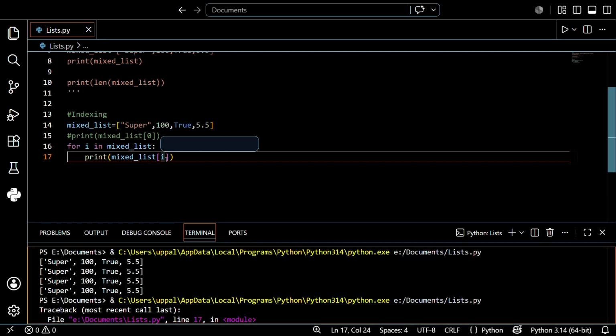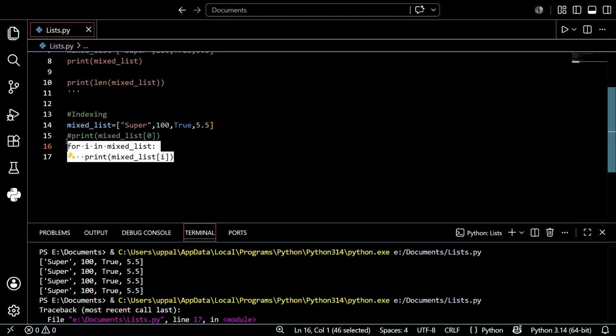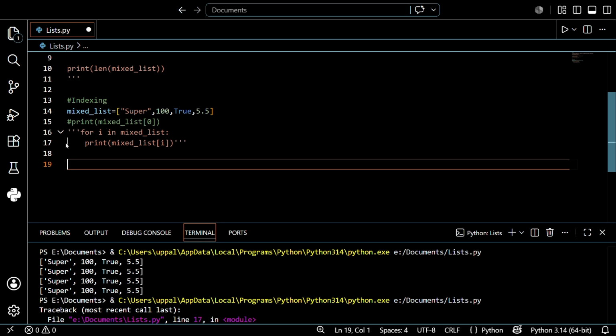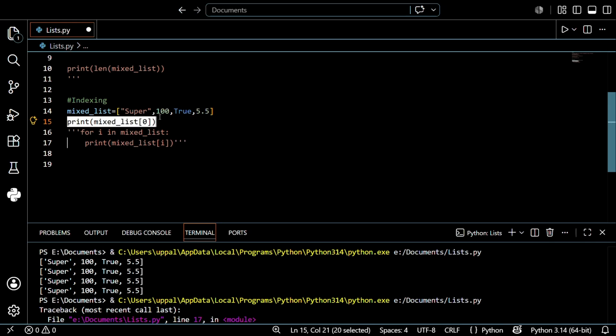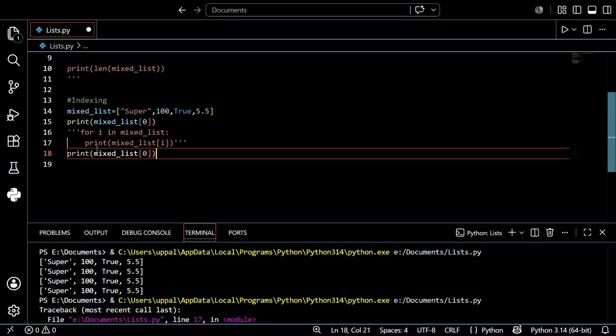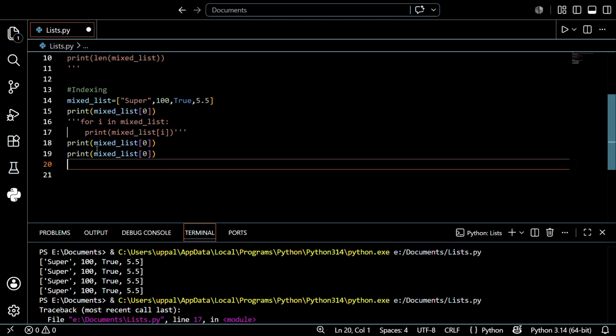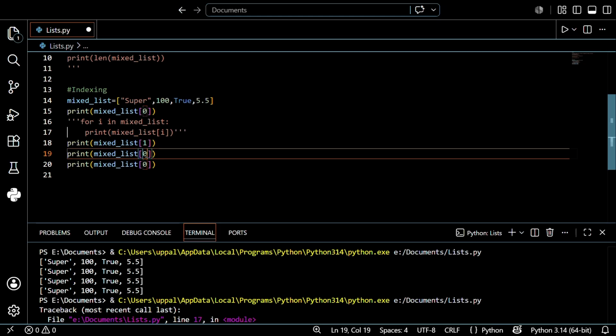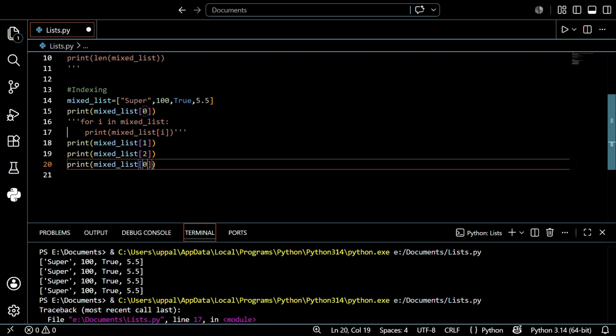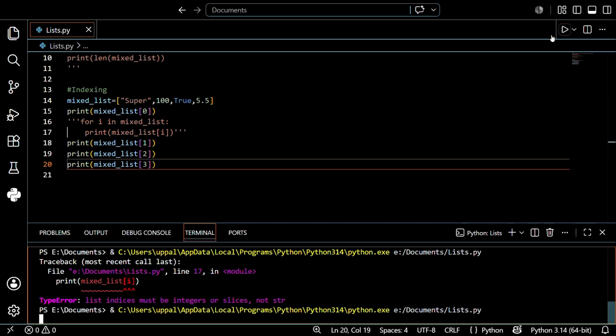I hope you understand. After this I want to explain one more thing, guys. Let's use this same example. This is the first position I printed. Next I want to print the rest of the positions. So I just want to change the indexing itself, like 2 and 3. Let's see what will be the output. Before that I want to save this and run this.